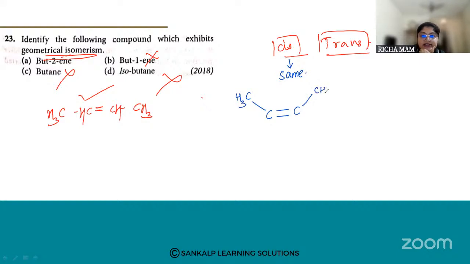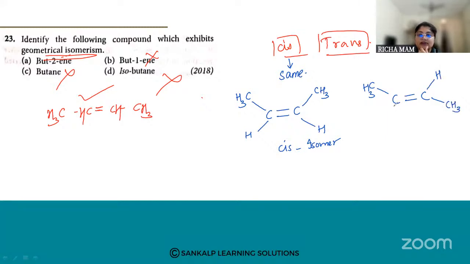I'll write CH3 and here I'll write H. So what you can see here, the atoms are on the same side of the double bond. Then this is called as cis isomer. Then second, when the atoms are on the adjacent side of the double bond, then they are called as what? Trans. Then they are called as trans.